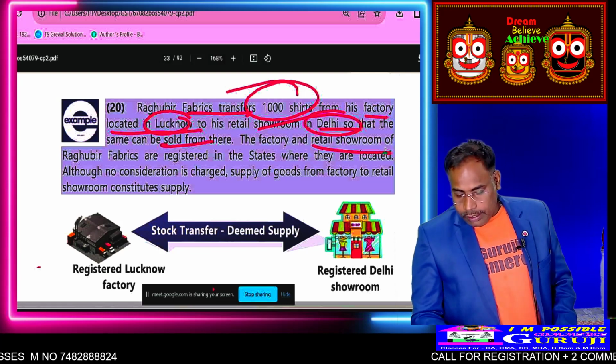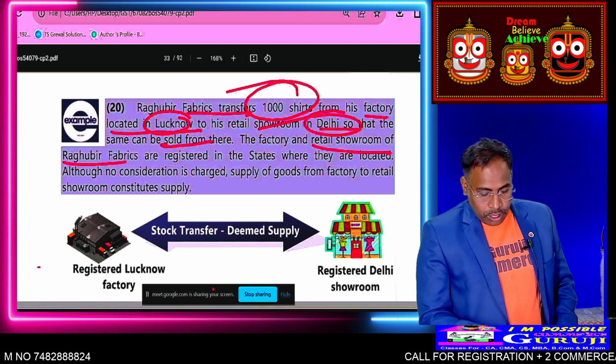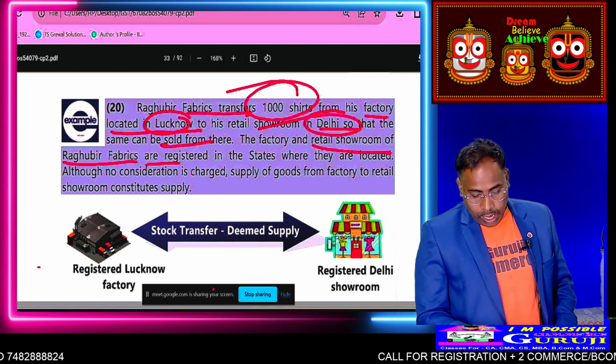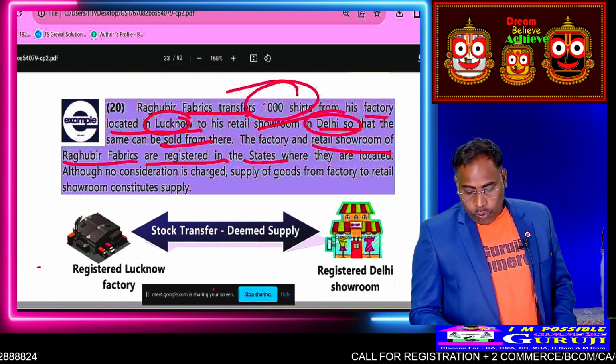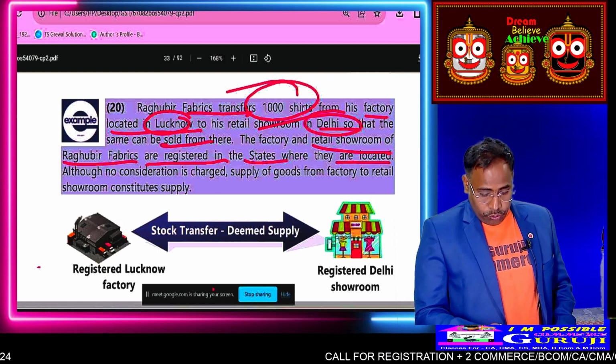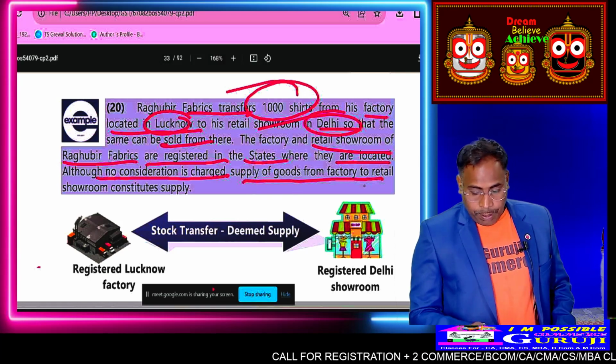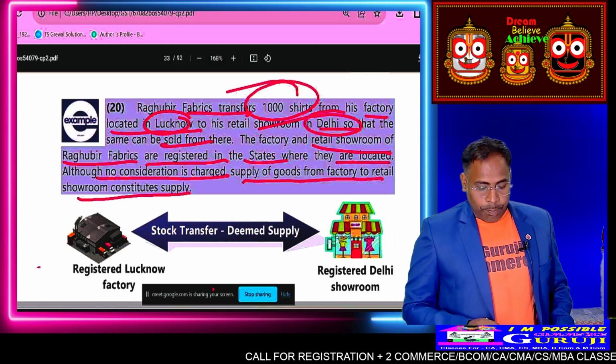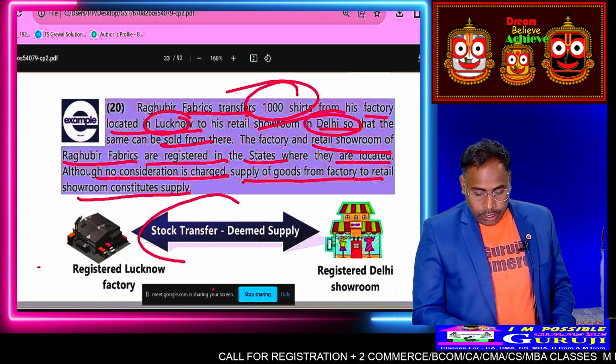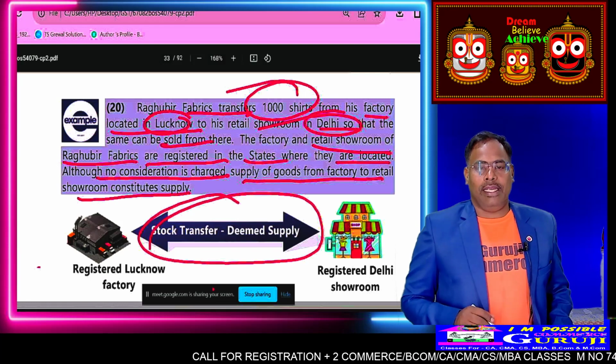The factory and retail showroom of Raghu Fabrics are registered in the states where they are located. Although no consideration has been stated, supply of goods from factory to retail showroom is supply. Stock transfer is deemed supply.